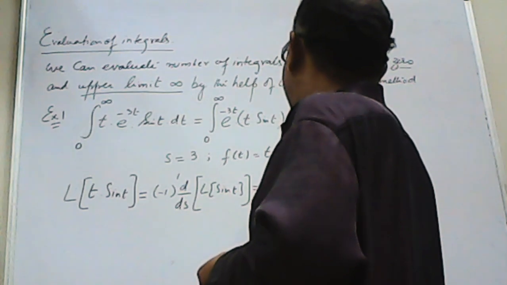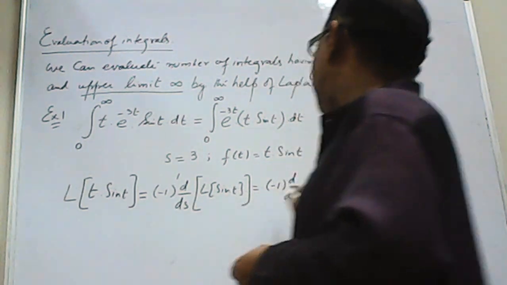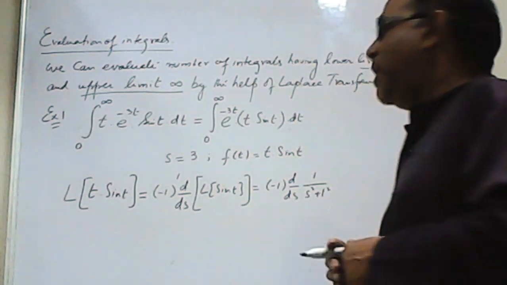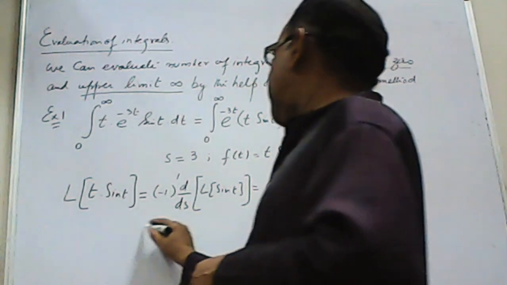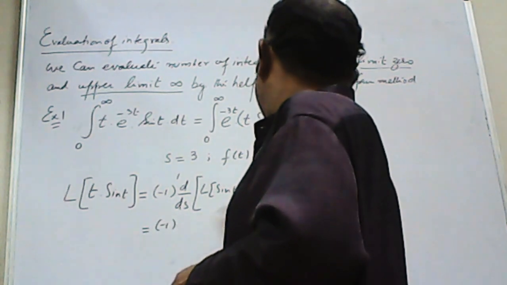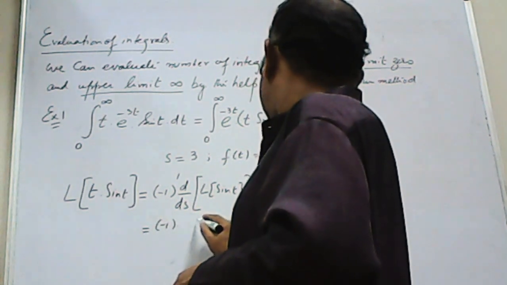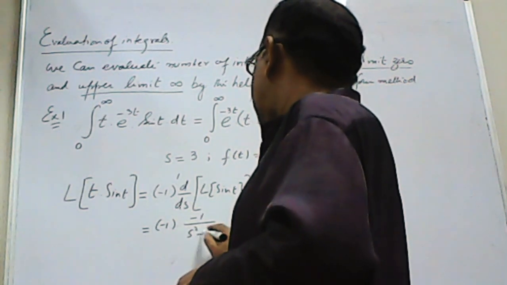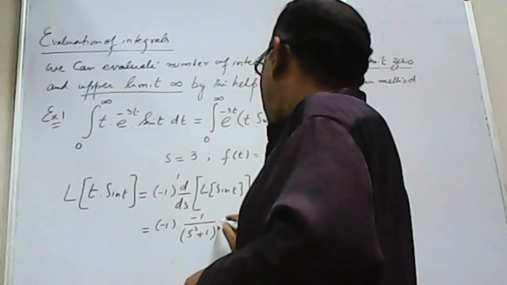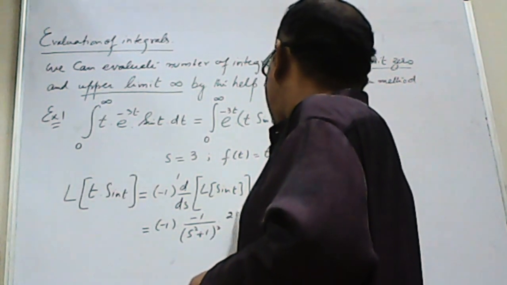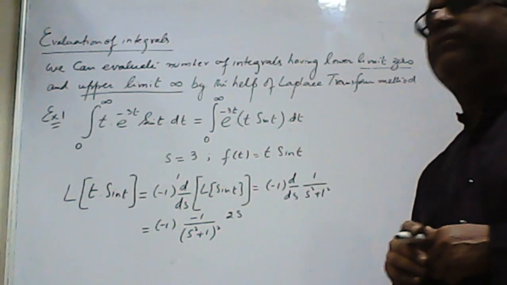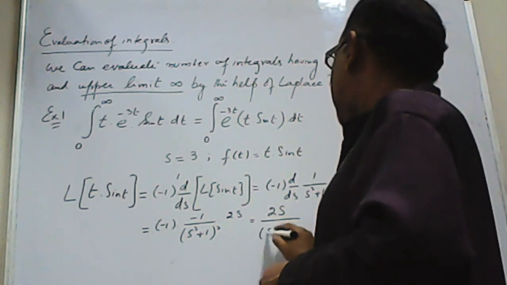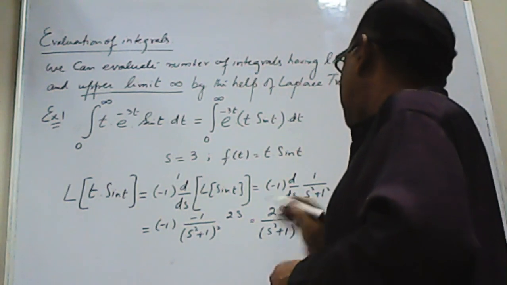Minus 1 power 1 d by ds. Laplace of sine t means 1 upon s square plus 1 square. So now we have minus 1 and the derivative of this is minus 1 over s square plus 1 whole square into 2s. In more simplified form, this is 2s upon s square plus 1 whole square.